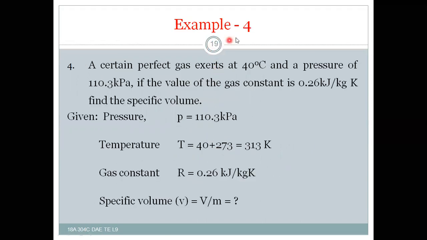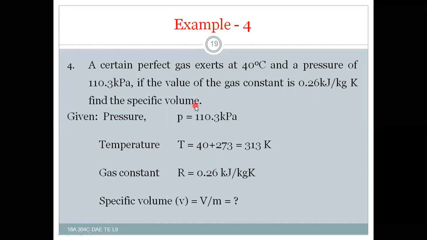Now example 4. A certain perfect gas exists at 40 degrees Celsius temperature and a pressure of 110.3 kilopascals. The temperature is given for us, pressure is also given for us. If the value of the gas constant is 0.26 kilojoule per kg Kelvin, find the specific volume.